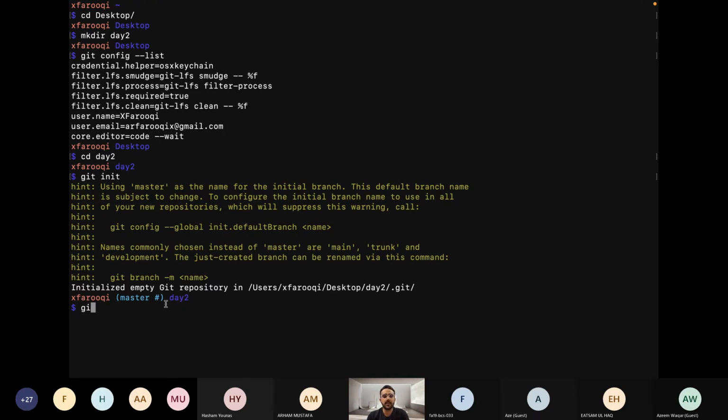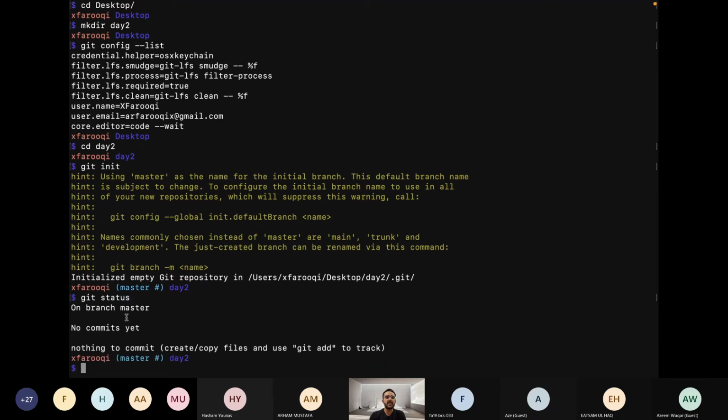We can see whether it is actually a Git repository or not by using the git status command. It says that I am on branch master, I have made no snapshots, no commits yet, and nothing to commit. There is no file that I need to change.